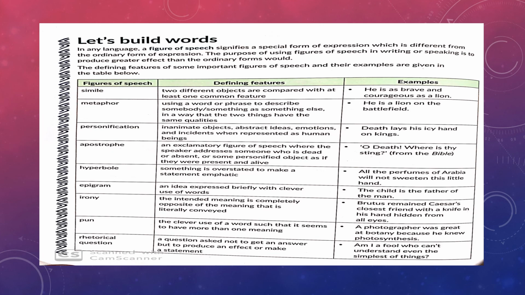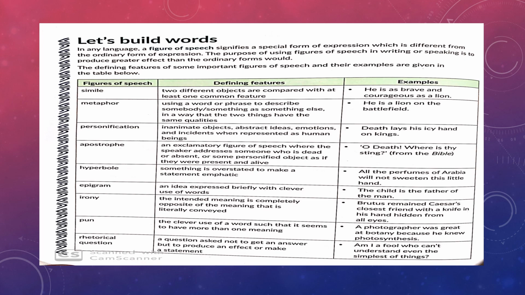Irony, the intended meaning is completely opposite of the meaning that is literally conveyed. Brutus remained Caesar's closest friend with a knife in his hand hidden from all eyes. So if a friend is holding a knife, is he really a friend? That is the irony over here in the statement.